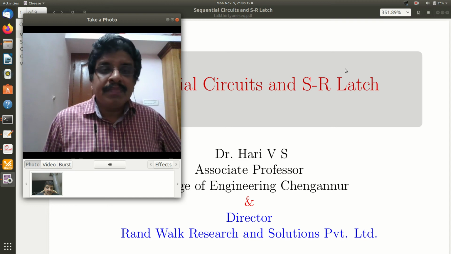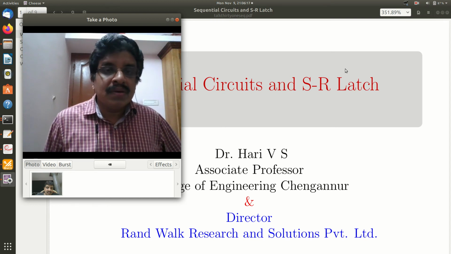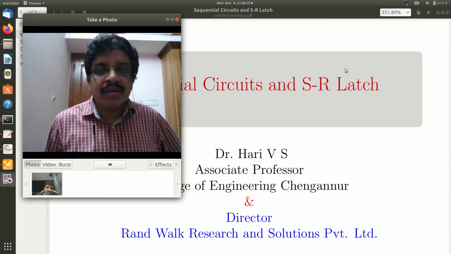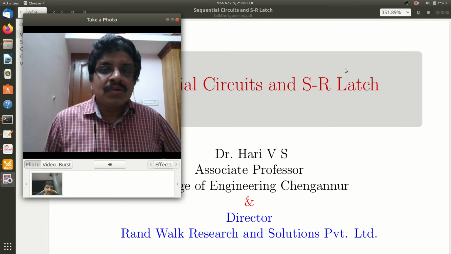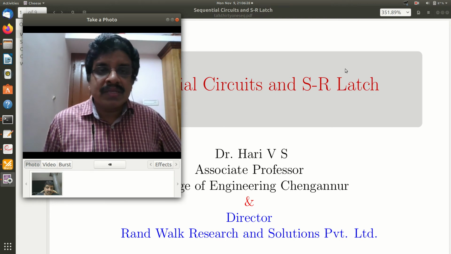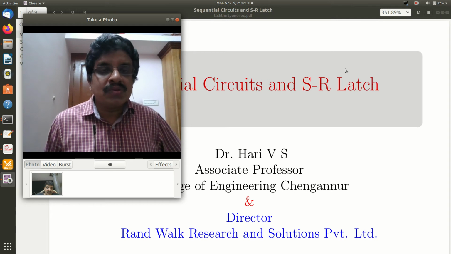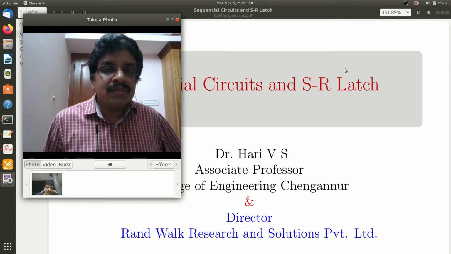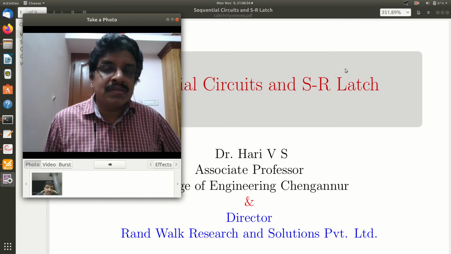Hi, ladies and gentlemen. In the last classes, we have understood combinational circuits. That is, those circuits do not have any memory. So they are gate-based circuits in which you apply some excitation and you get some response. The only time that it takes to get the response is the propagation delay of gates and nothing more.